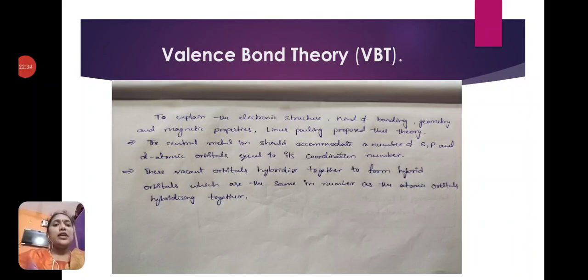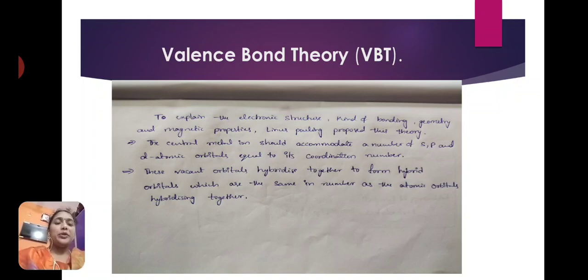Next is valence bond theory. This is one of the most important theories in coordination compounds. VBT, valence bond theory, was proposed by the scientist Linus Pauling to explain the electronic structure, kind of bonding, geometry and magnetic properties.